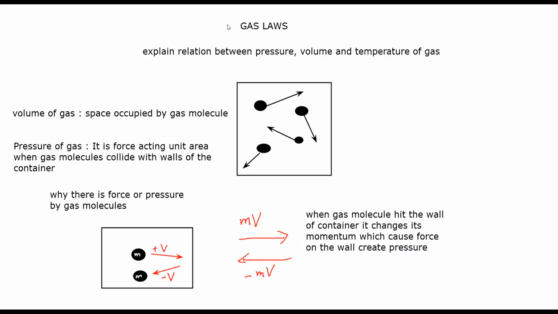Whenever there is a change in momentum, there is always a force. So the gas molecule will apply a force. And when there is a force on a specific area, force divided by area, we have pressure. This is how the gas molecules are exerting pressure on the walls.